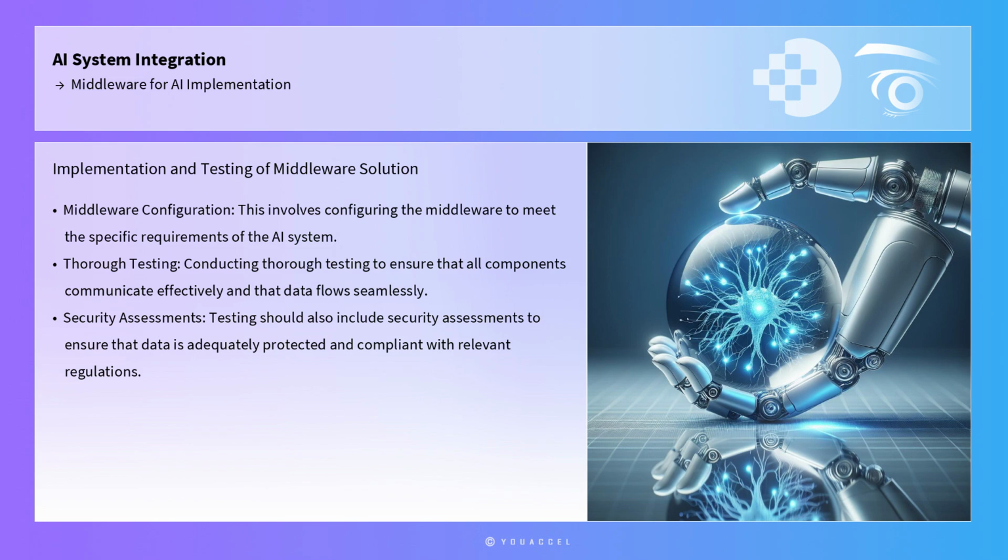Once the integration architecture is designed, the next step is to implement and test the middleware solution. This involves configuring the middleware to meet the specific requirements of the AI system and conducting thorough testing to ensure that all components communicate effectively and that data flows seamlessly between them. Testing should also include security assessments to ensure that data is adequately protected and that the system complies with relevant regulations.